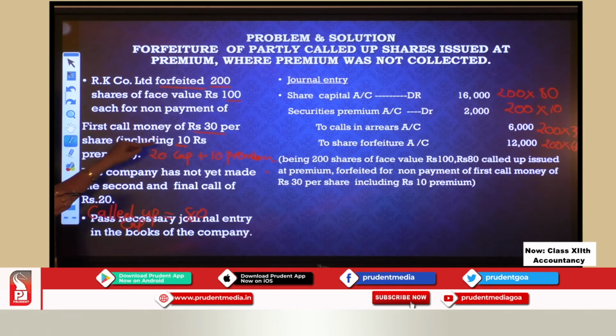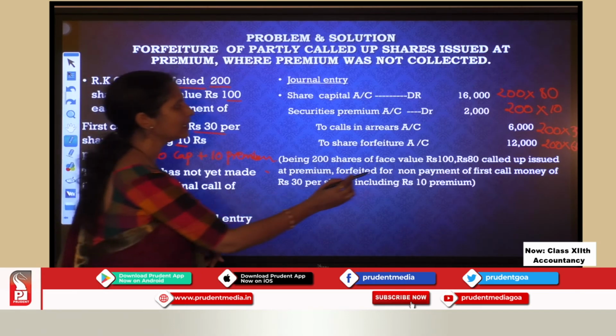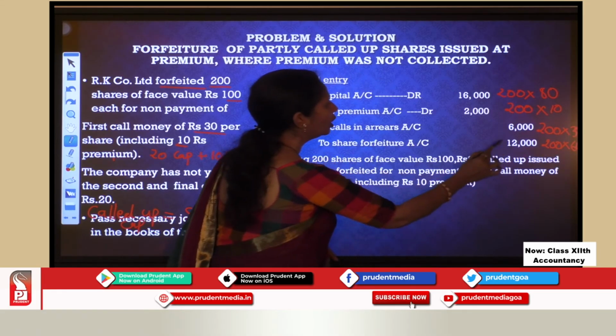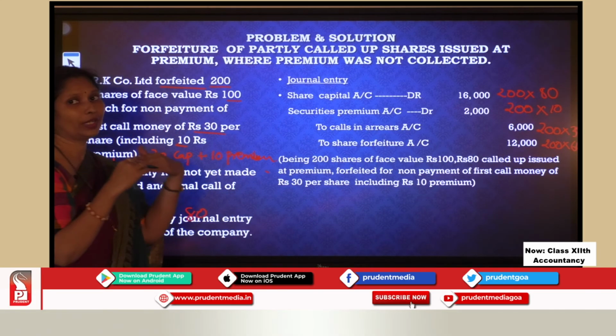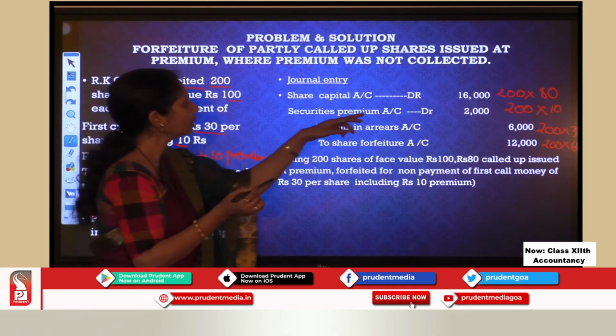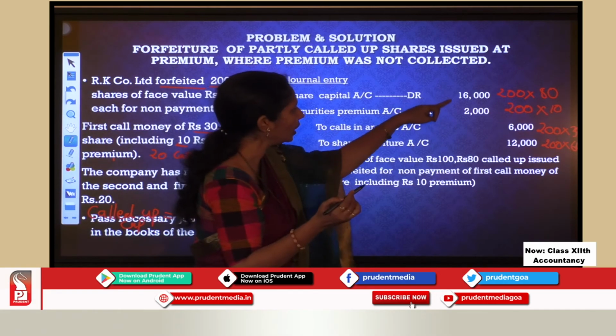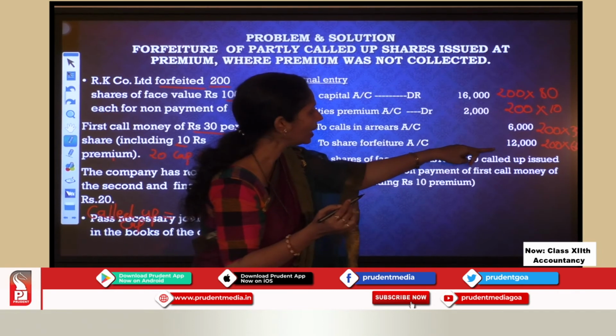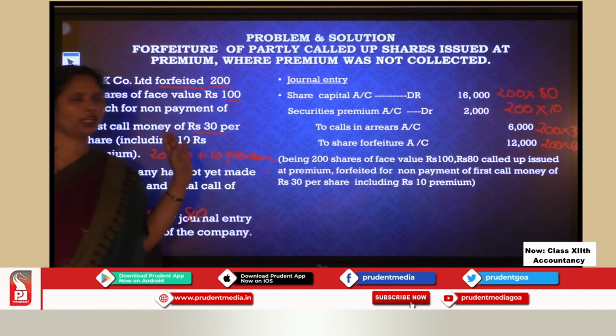So how much has he already paid? 80 rupees minus 20 rupees. So he has already paid us 60 rupees. So 200 multiplied by 60, 12,000. Okay. Now, another easy way to get that 12,000 is you make this total. This comes to 18,000 minus 6,000. So you get 12,000. This is also the way you can do it.